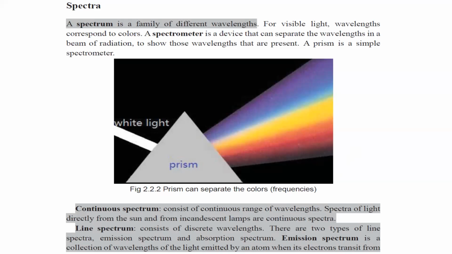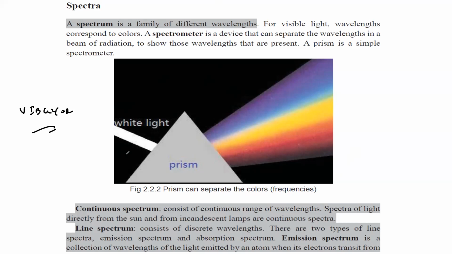So the topic is spectrum. What is spectrum? Spectrum means a family of different wavelengths or a family of different frequencies. So when we get different wavelengths or different frequencies all together, we call that a spectrum. Like white light. What is white light? White light is actually a combination of violet, indigo, blue, green, yellow, orange, and red.